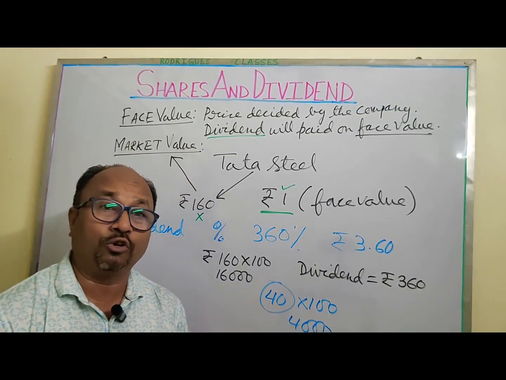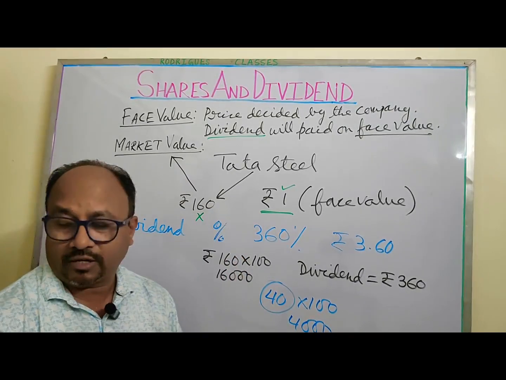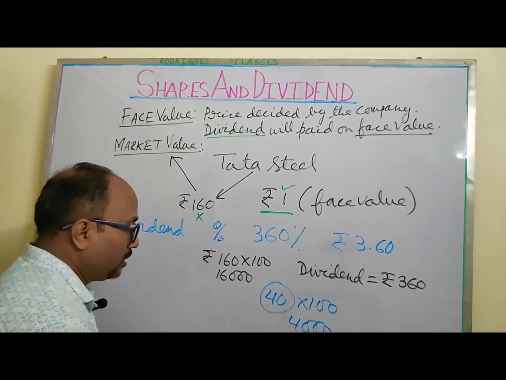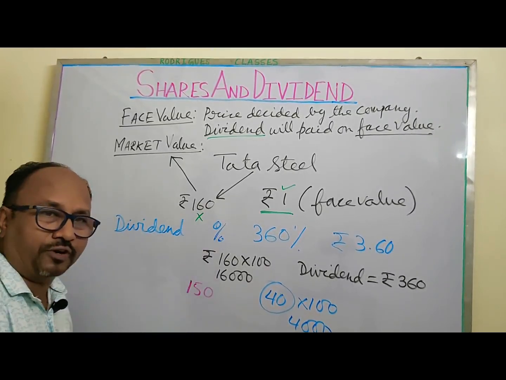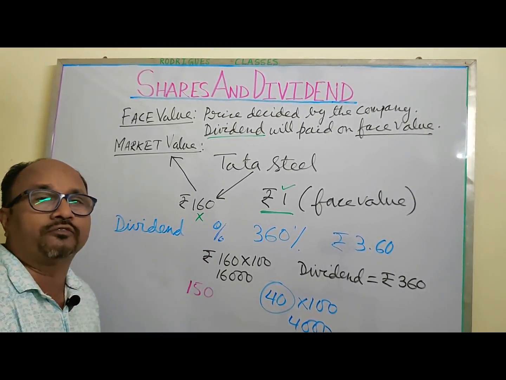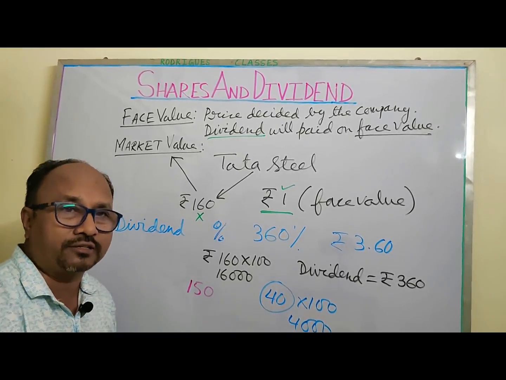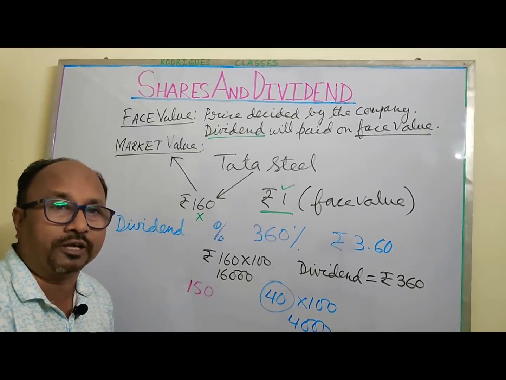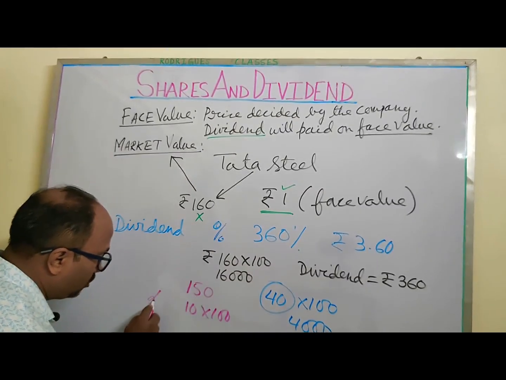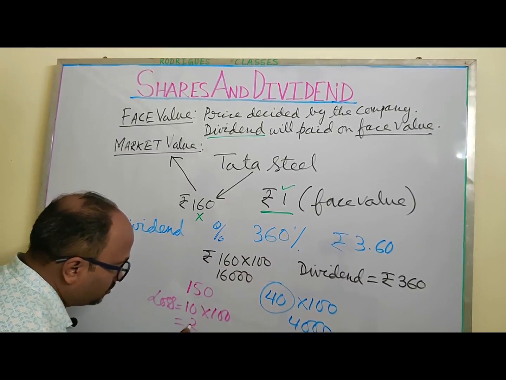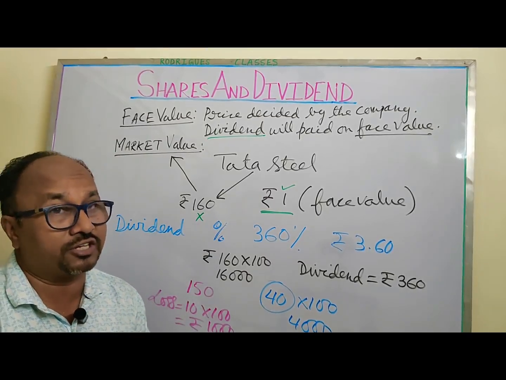But don't think that things will always go like this. Imagine he bought it for 160 rupees and the price falls down to 150 rupees. Then there is a loss of 10 rupees for every share. If he is in need of money at that time and has to sell the shares, per share he will make a loss of 10 rupees. For 100 shares, the loss is 1,000 rupees.